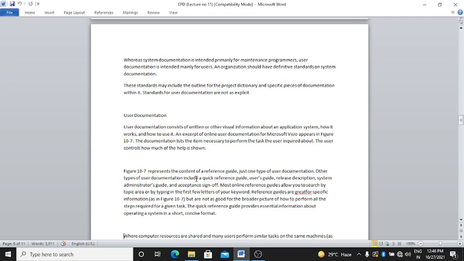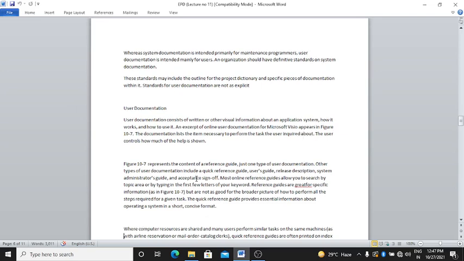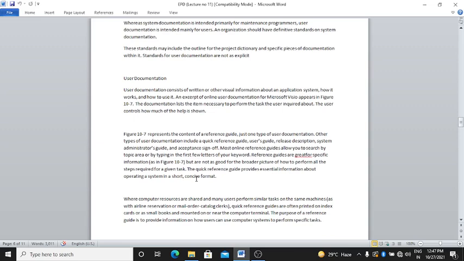These standards may include the outline for the project dictionary and specific pieces of documentation within it. Standards for user documentation are as explicit.